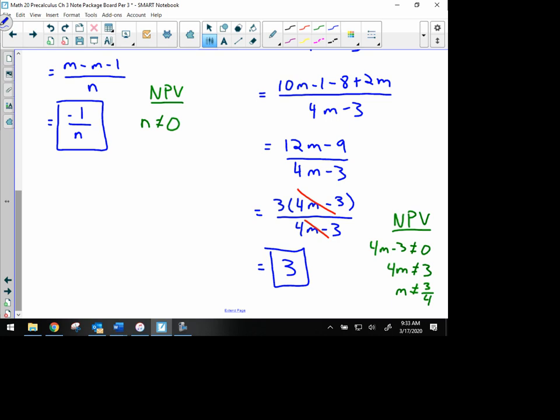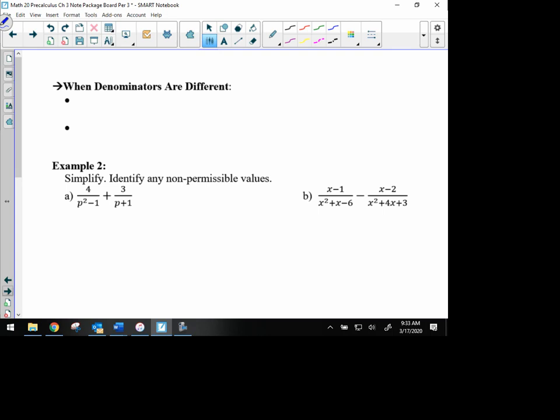When denominators are different, so looking at the next half of the notes here, the next type of question, I guess, when denominators are different. You remember from what we talked about before, or even with fractions from previous courses, that we need a common denominator.